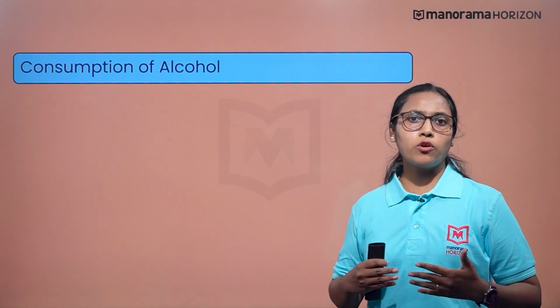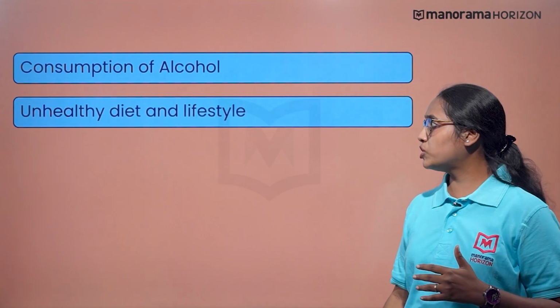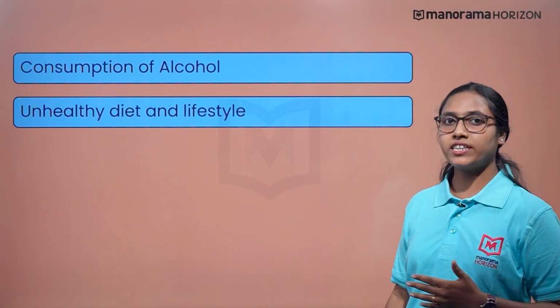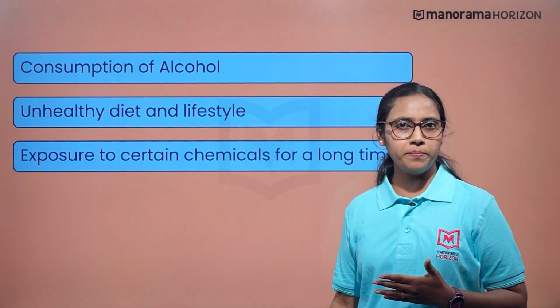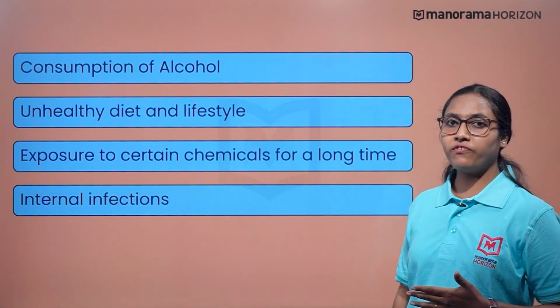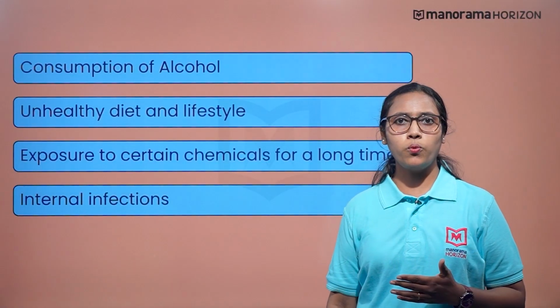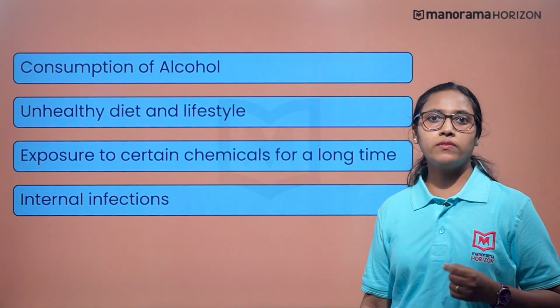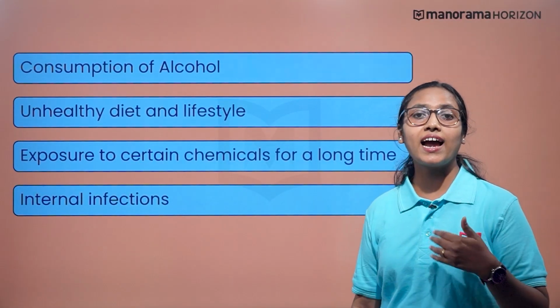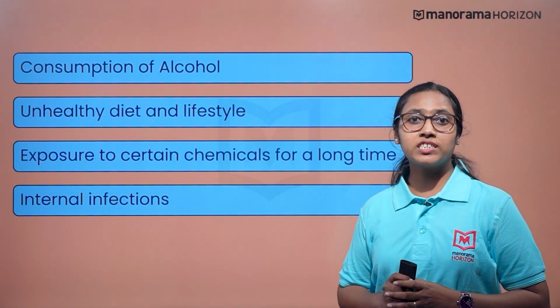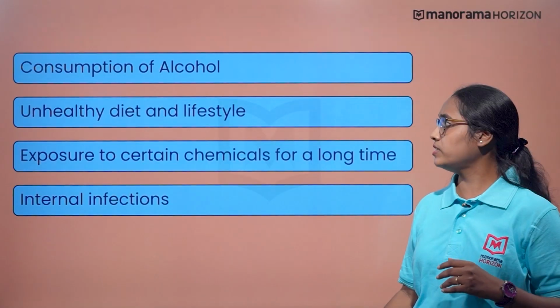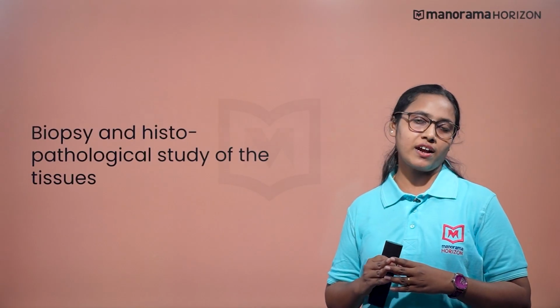There are multiple other causes like consumption of alcohol, unhealthy diet and lifestyles, exposure to certain chemicals for a long time, internal infections, etc. So, what we can do is, we should recognize symptoms and identify the cancer gene to avoid cancer. So, let us check some cancer detection and diagnostic tools. In a wider view, generally, biopsies and histopathological study of the tissues are done.